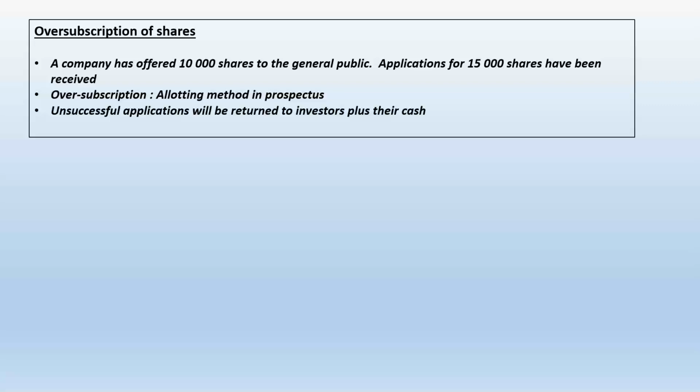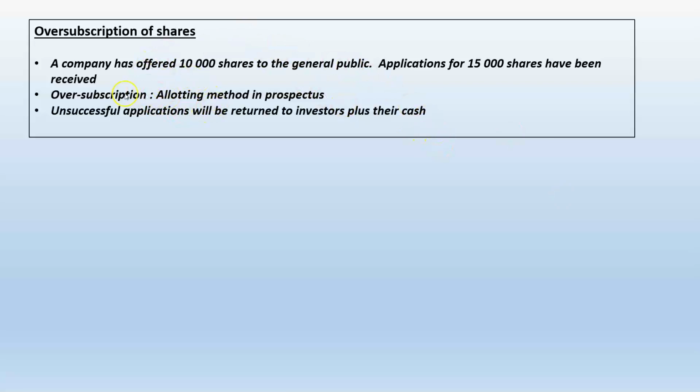Remember what we said: in this bank account where we're going to accumulate the money which accompanies the offers to purchase from these prospective applicants, that money doesn't belong to the company. So if there was unsuccessful subscription money lying in that bank account at the date of the allotment of the shares, it needs to be paid back to the applicants.